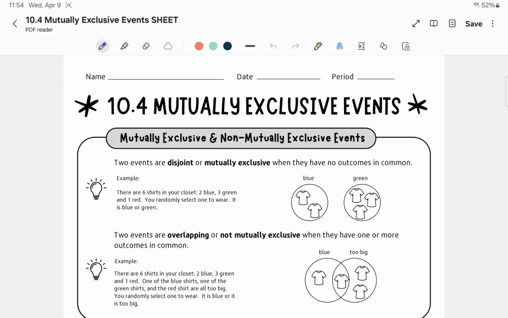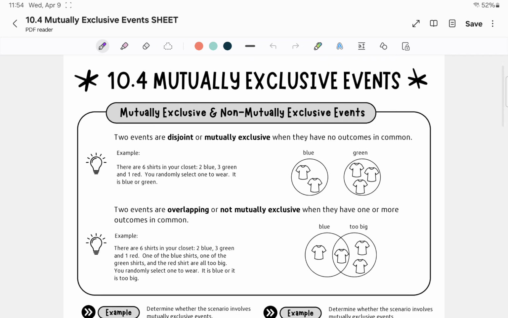Hello, welcome to lesson 10.4, mutually exclusive events. So two events are disjoint or mutually exclusive when they have no outcomes in common. The example in this box says if you have shirts in your closet and some are blue, some are green, you randomly select one and it is blue or green. See how those are two separate things. The shirt is either blue or it is green, so they are mutually exclusive, okay?